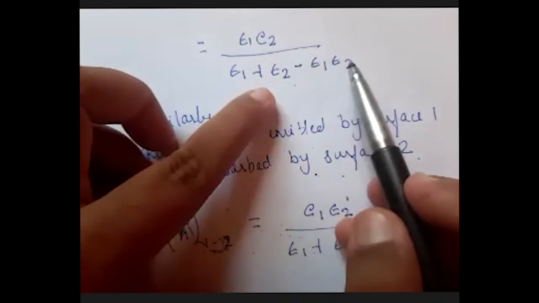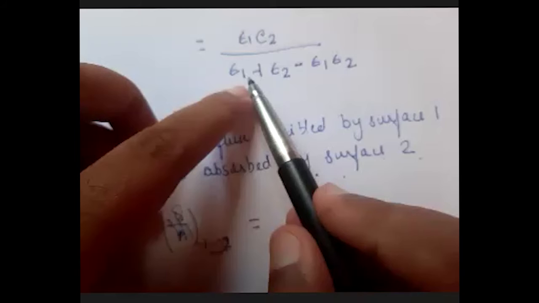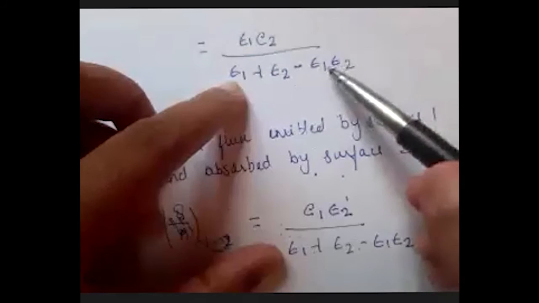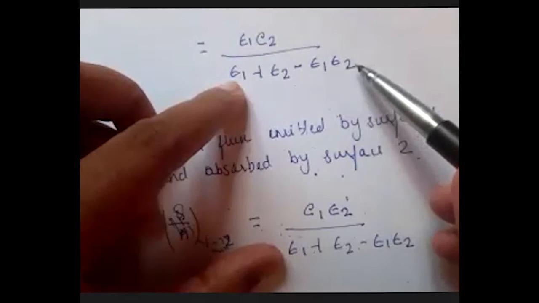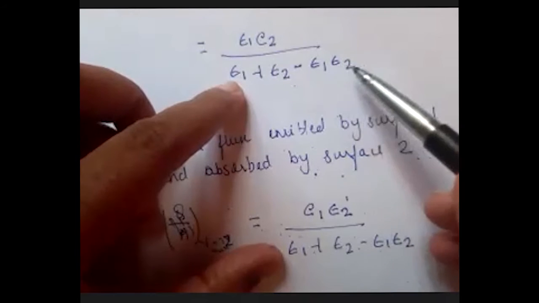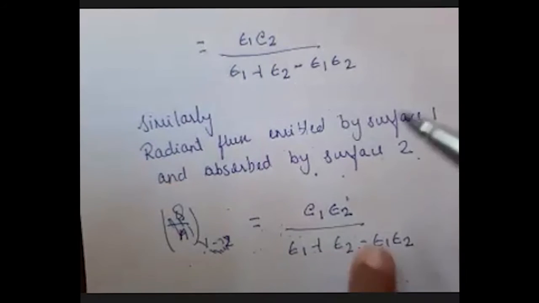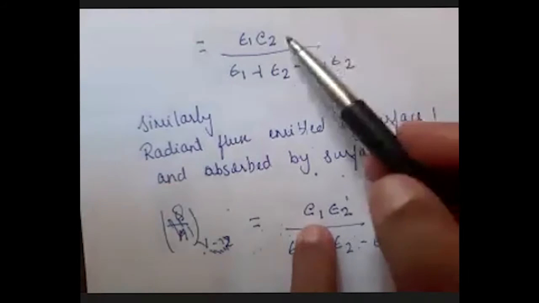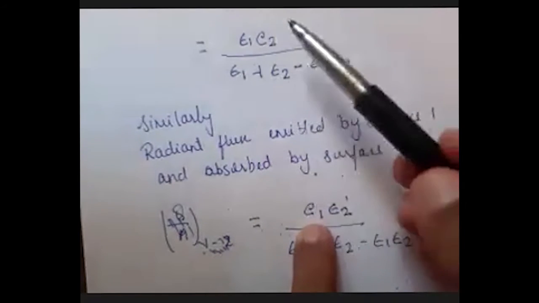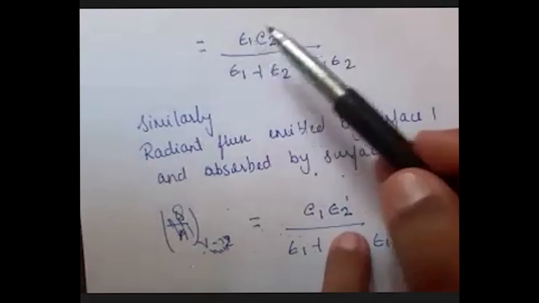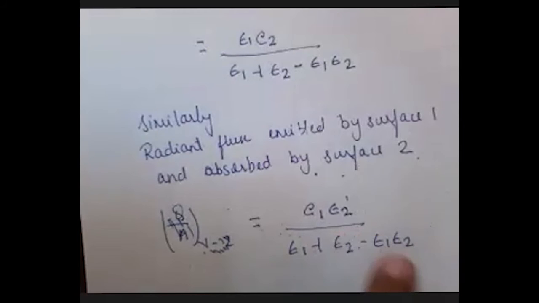So the denominator part is 2 epsilon 2 plus epsilon 1. I've written it as epsilon 1 and epsilon 2; 2 will be 1 and 1 will be 2. So it is again epsilon 1 and epsilon 2, so the denominator will be the same. Only in the numerator, instead of E2 it will be E1, and instead of epsilon 1 it will be epsilon 2. So that is the radiant flux emitted by surface 1 and absorbed by surface 2.